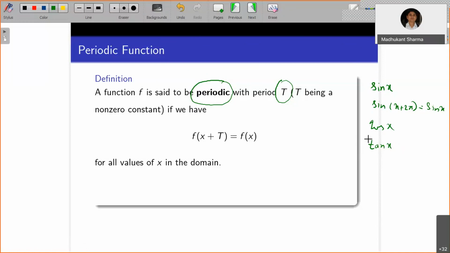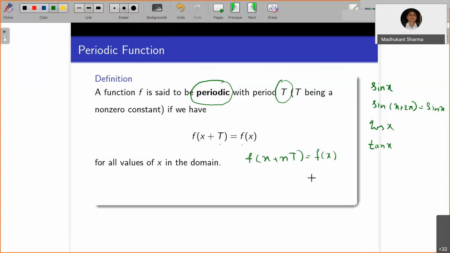Here we can generalize this to any function: f of (x plus T) equals f of x, where T is the smallest such value. If f of (x plus T) is f of x, then f of (x plus 2T) is also f of x, and f of (x plus 3T) is also f of x. This gives f of (x plus nT) equals f of x, which you can prove by repeatedly using this condition.